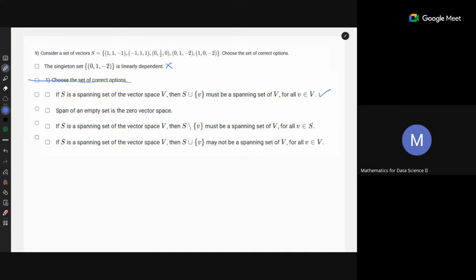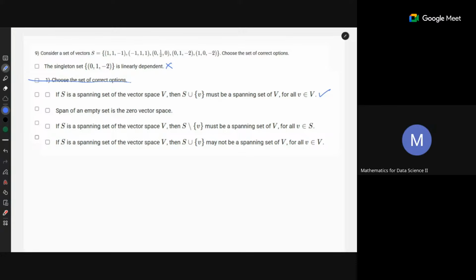You already have a spanning set which spans your whole vector space. So if you add one more vector to that spanning set, it does not change anything because you are already spanning the whole vector space. A spanning set is just the set of vectors from the vector space on which we are applying the span. And that span is a subspace of the vector space.